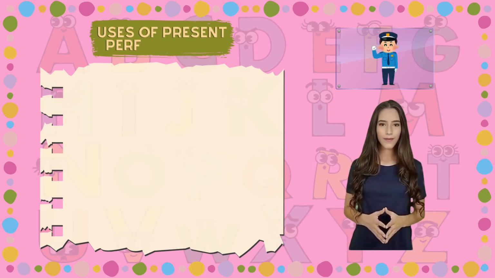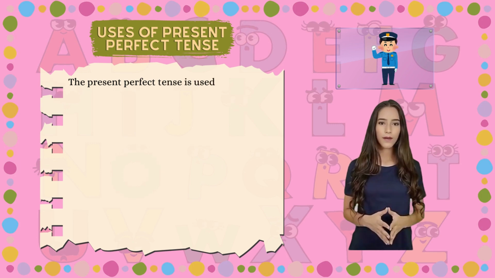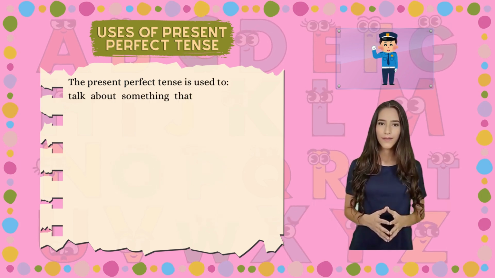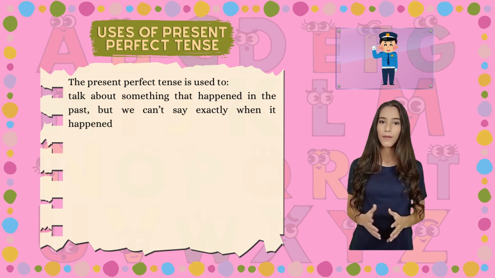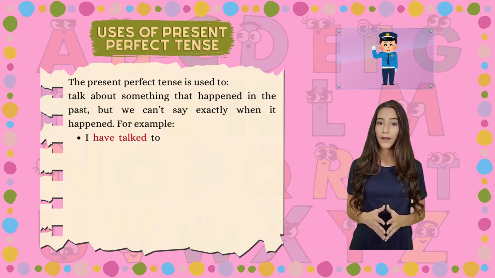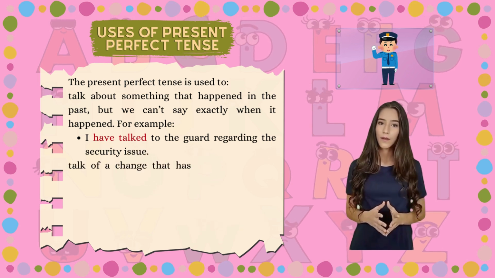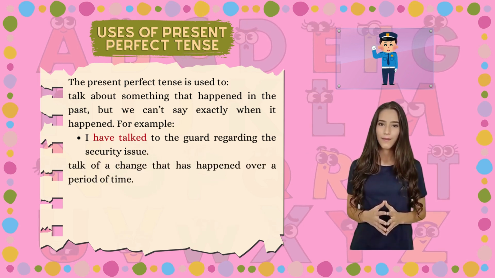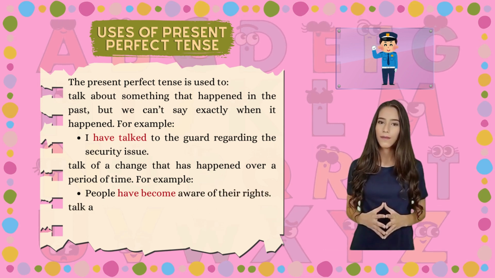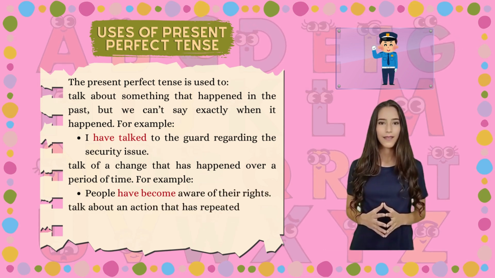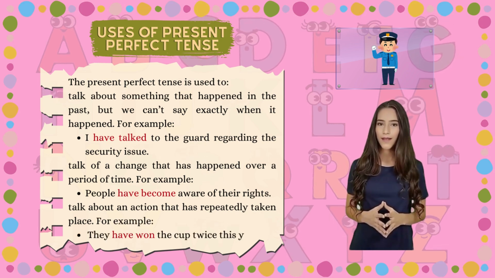Uses of present perfect tense. The present perfect tense is used to talk about something that happened in the past, but we can't say exactly when it happened. For example, I have talked to the guard regarding the security issue. Talk of a change that has happened over a period of time. For example, people have become aware of their rights. Talk about an action that has repeatedly taken place. For example, they have won the cup twice this year.